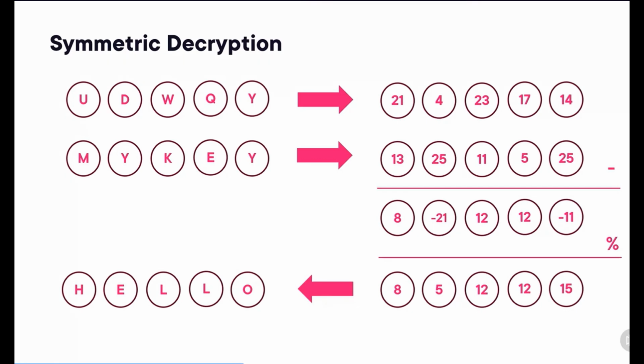This is a very simple example of symmetric encryption and decryption. And the algorithm that I showed you right here is called a Caesar cipher, which is a type of additive cipher falling in the category of symmetric encryption.